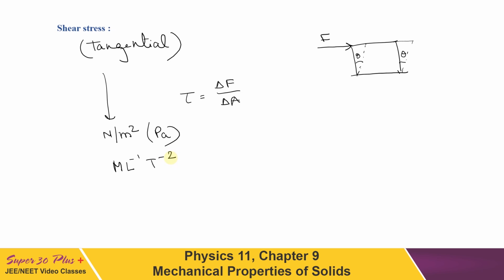Now we can quote some examples of shear stress. The first, a river resists shear stress across its cross-sectional area. The fibers of a shaft resist shear stress when it is twisted by an external torque. So these are the examples of shear stress. In the coming topic where we will discuss fluid, we will see that fluid cannot sustain a shear stress. Whenever a tangential force is applied, it starts flowing.